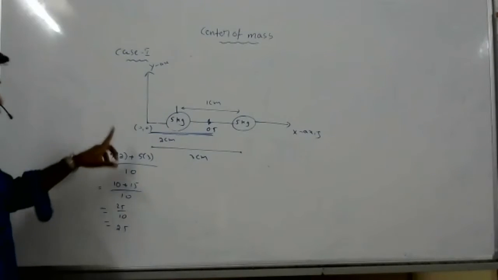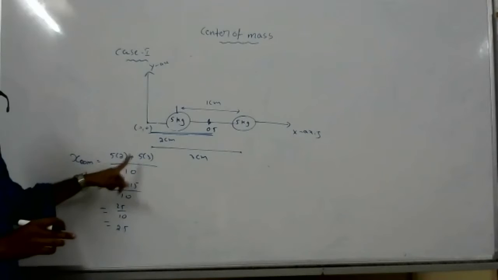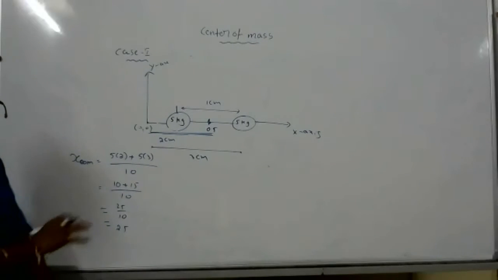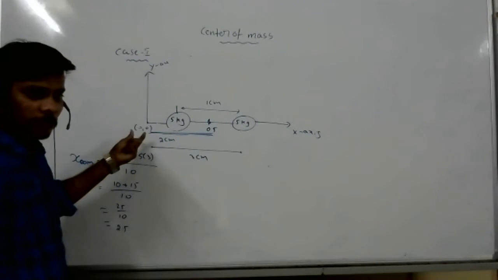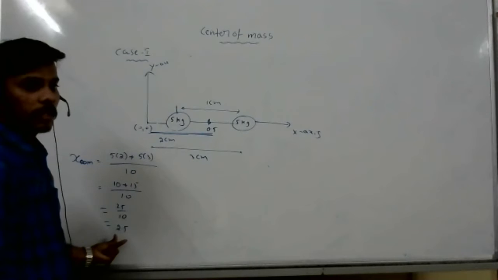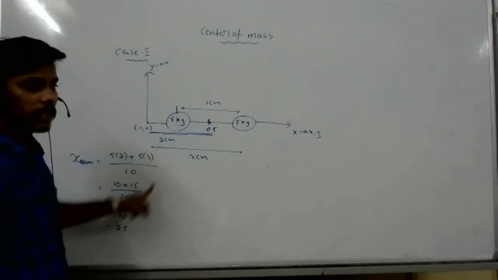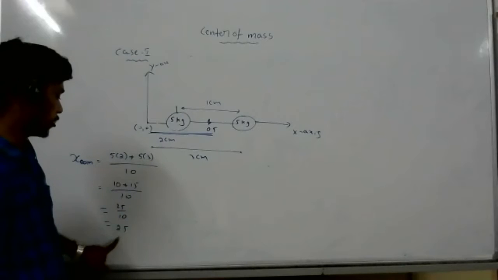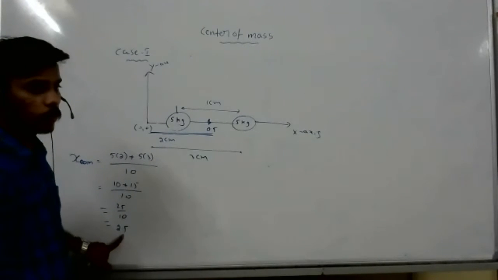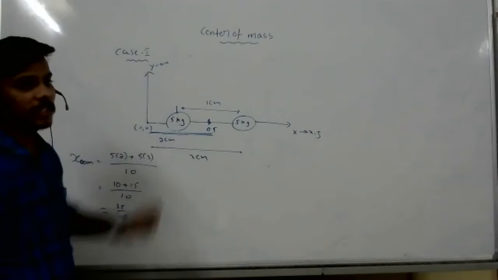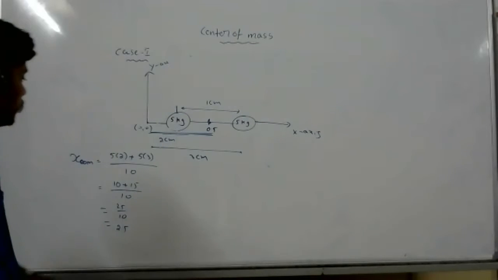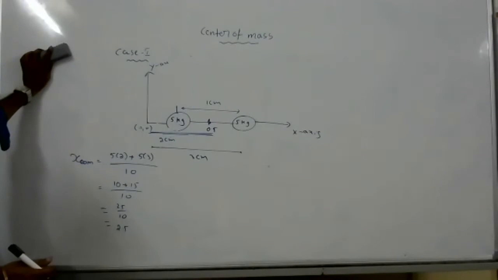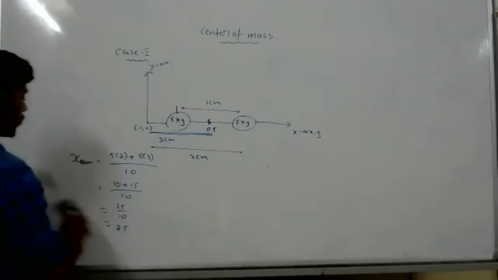So like that, when they give a problem, you can immediately substitute the values and get the center of mass. Look at what they are asking to calculate. Are they asking for the center of mass from the origin? From the body, it is this minus this: 2.5 minus 2 gives it from this body. So remember like that. Ananya? Yes, sir. Understand? Yes.